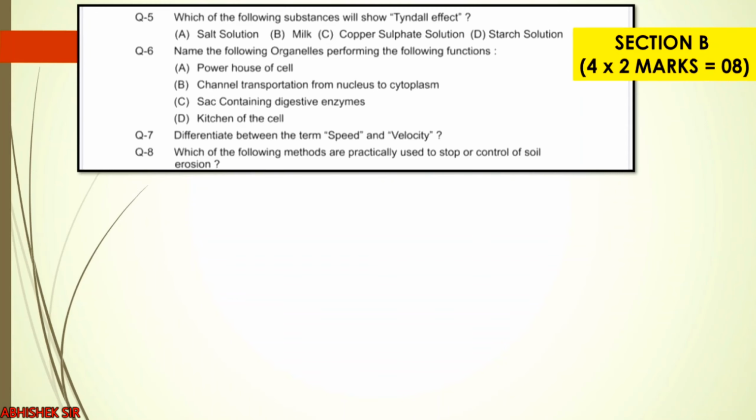Now moving to section B, each question is of 2 marks. There are 4 questions, question 5, 6, 7 and 8. So overall 8 marks are there. So what is question number 5?